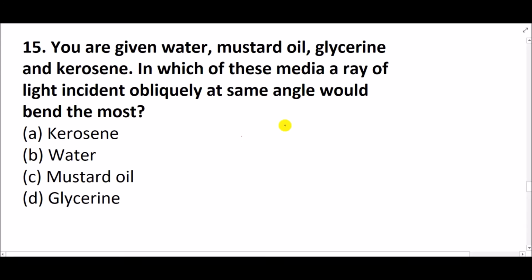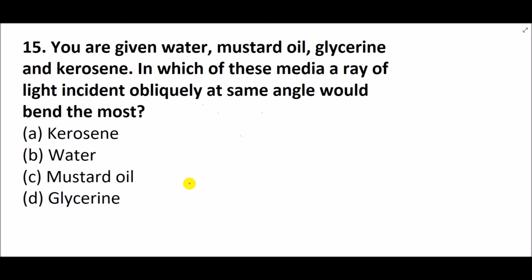So it basically depends on the refractive index of the medium, right? If we have a higher refractive index, light will bend more. So let's see which one has the higher refractive index. Now it is difficult for children to guess. Ideally it should be given.